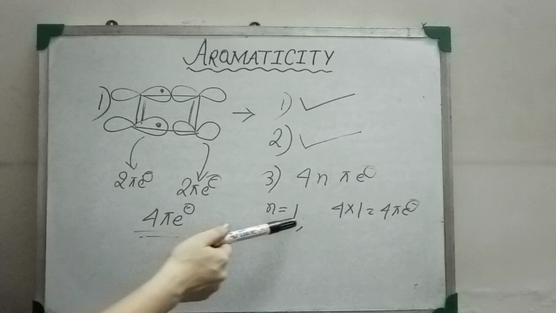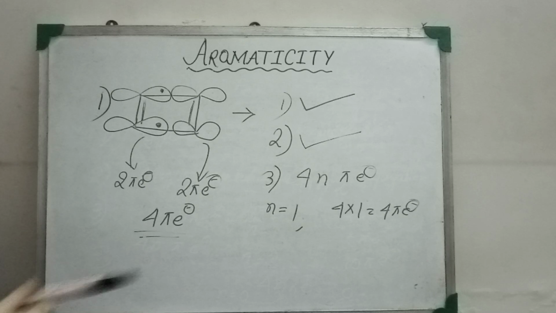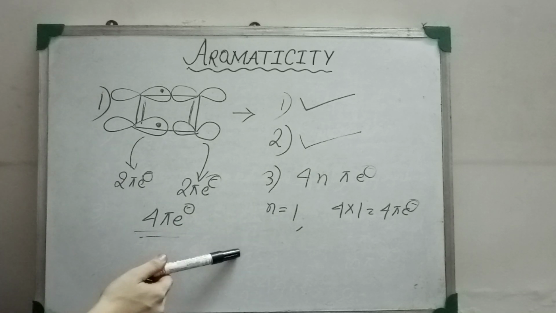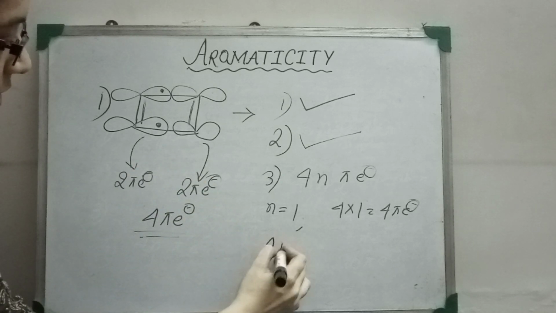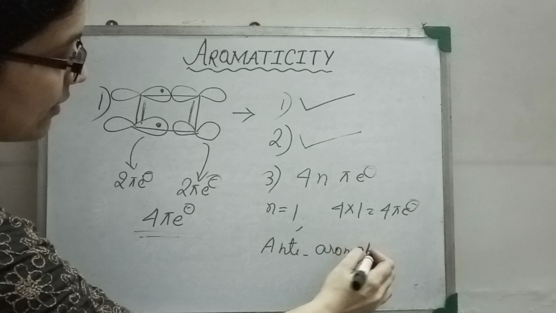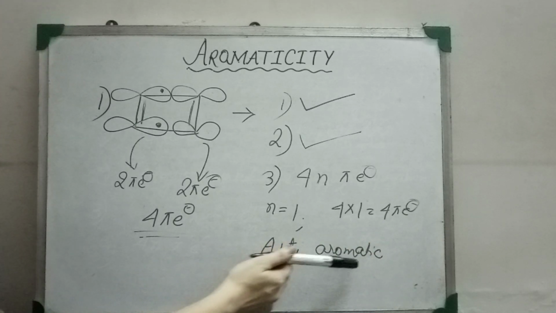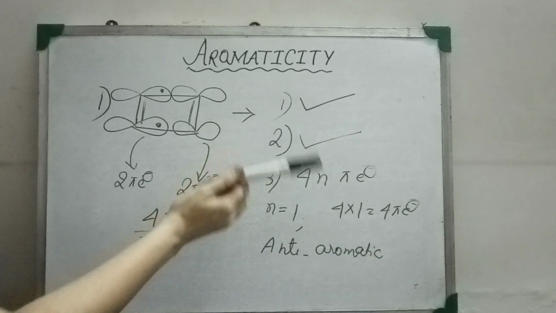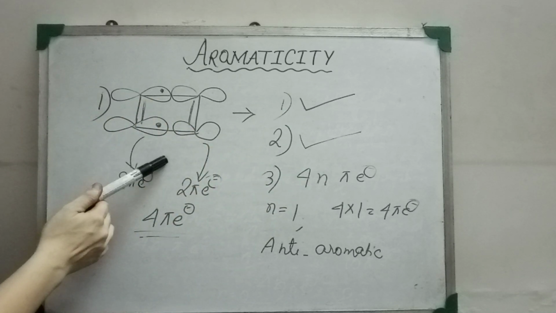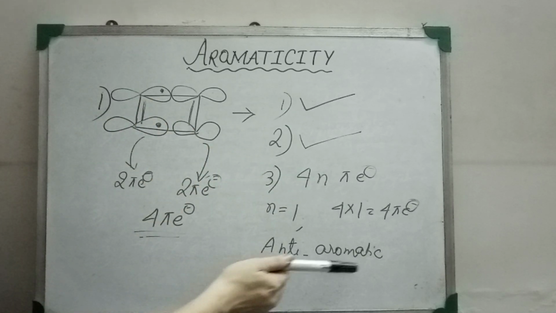So the third criterion is checked and followed. Therefore, the molecule is anti-aromatic in nature because all of the criteria of anti-aromatic compounds, cyclic, conjugation and total number of pi electrons, are checked and followed by the molecule. That's why it is an anti-aromatic compound.